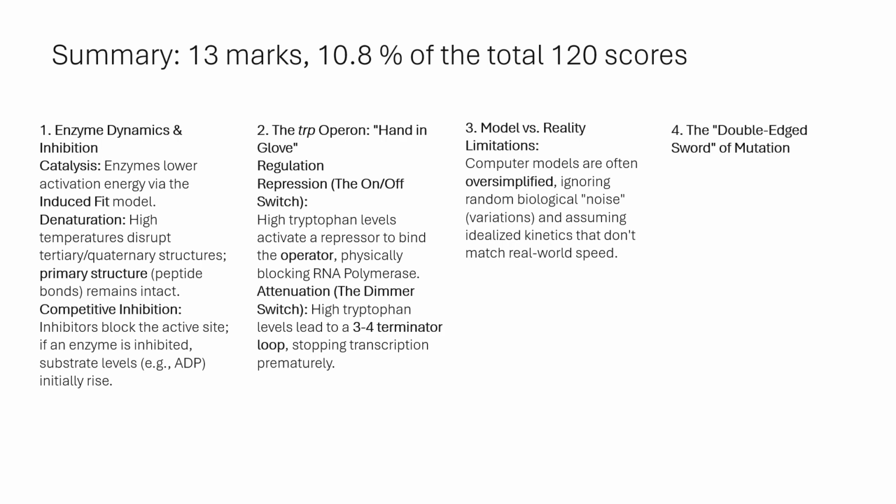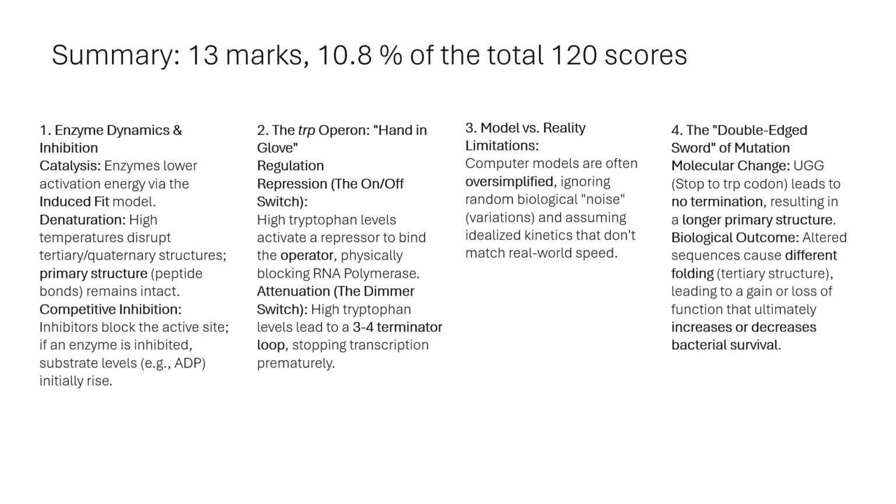4. The double-edged sword of mutation. Molecular change: UGG, stop, to TRP codon, leads to no termination, resulting in a longer primary structure. Biological outcome: altered sequences cause different folding, tertiary structure, leading to a gain or loss of function that ultimately increases or decreases bacterial survival.